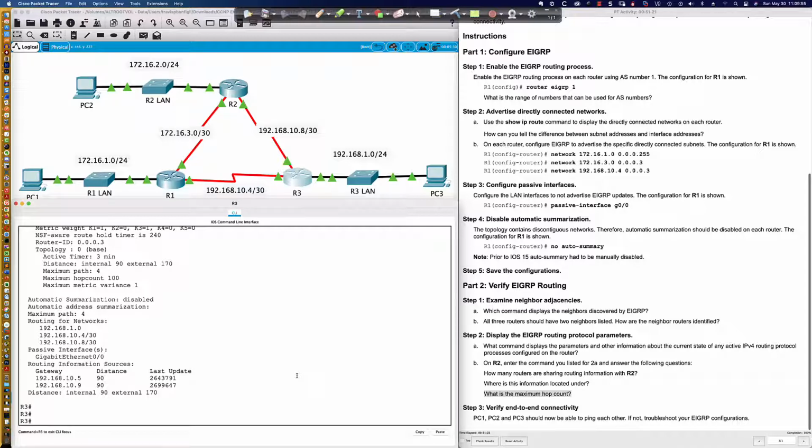They weren't just arbitrarily guessed at or people throwing darts at a dartboard saying, oh yeah, the hello interval for EIGRP, let's make it 5, right? There are reasons for these things. And typically, unless you have a very compelling reason to change a default, leave it as the default, right? Leave it as the default value.